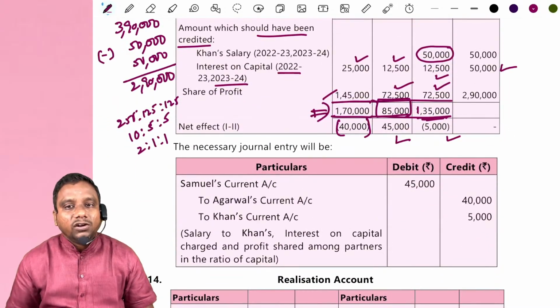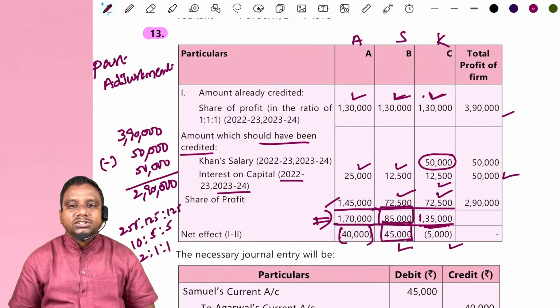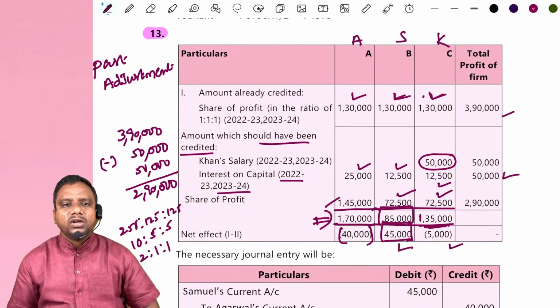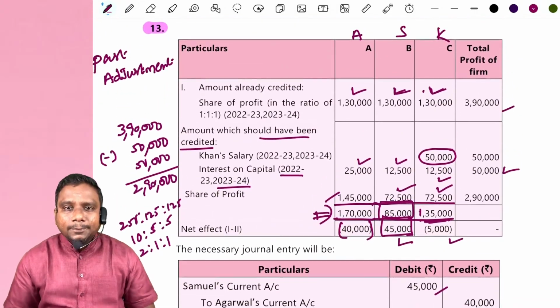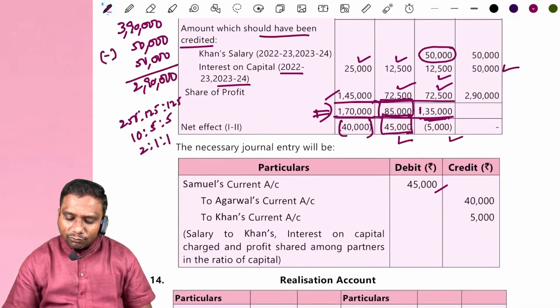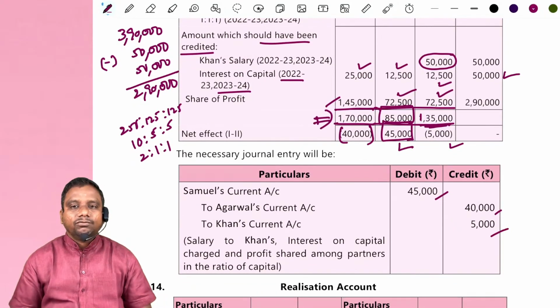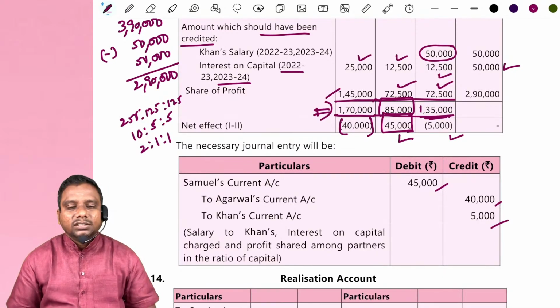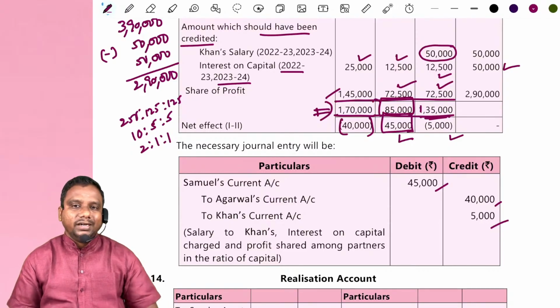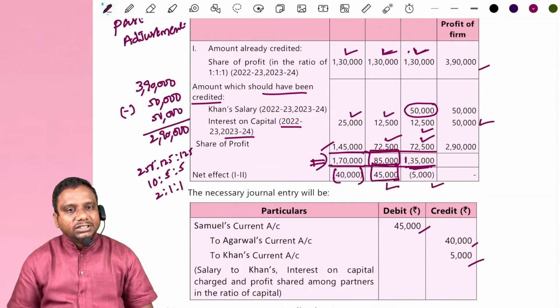Now look at how we record the entry. Mr. Samuel got extra credit. Now you debit Samuel's account for 45,000. Yes sir, Samuel current account debit. A got less credit, now you credit 40,000. Khan also got less credit, now you credit 5,000 rupees. This is the ultimate entry we have to record. The necessary journal entry will be Samuel current account, Agarwal current account and Khan current account. This is another important problem. Is it clear, students? Yes.